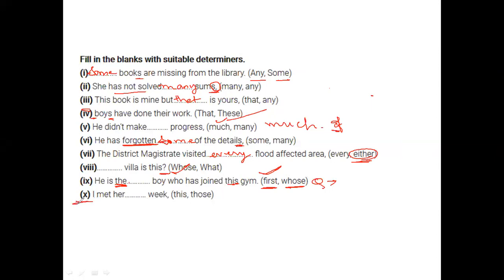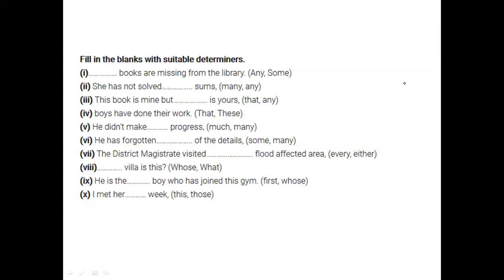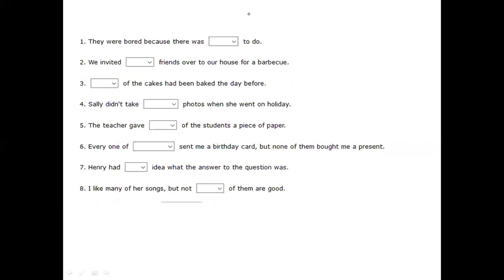Alright, next one, people. I met her dash week. Isn't it obvious? It will be this week. Yeah, very good, everyone. This week. Alright, that means everyone is at least having some insights. Let's see what we do without any hints now. Come on.